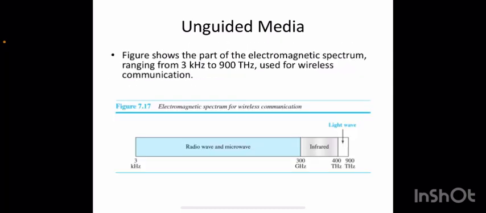capable of receiving them. And unguided media use this electromagnetic spectrum in the range from 3 kHz to 900 terahertz. Okay, this is the frequency band used for wireless communication. You can see that 3 kHz to 300 GHz comes as radio waves and microwaves, and high frequency range 300 GHz to 400 terahertz is infrared, and beyond that we have this 400 to 900 terahertz, it is light wave. So these are the different frequency ranges used for wireless communication.